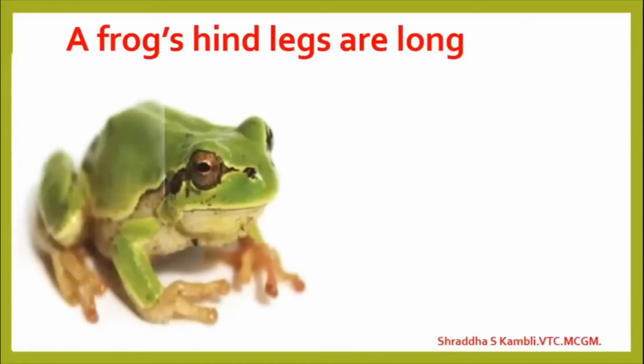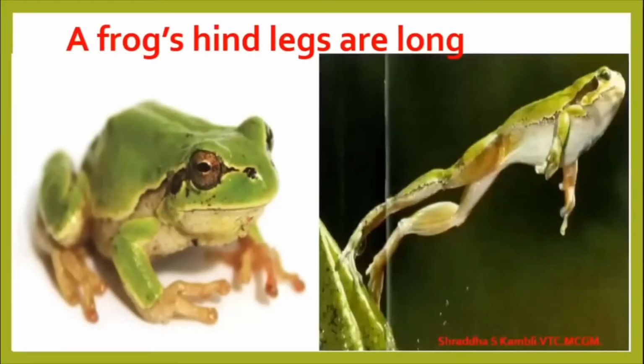Okay? At the same time, you will see a frog also, which is a small-sized animal. It has got long hind legs. Can you see the hind legs of the frog? It can also jump from one place to another. Okay, so if the animal is huge, it is a little slow, and if the animal is small, sometimes it is very, very nimble, it is fast.